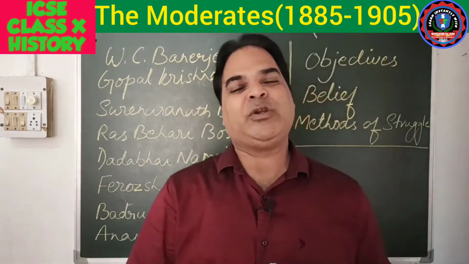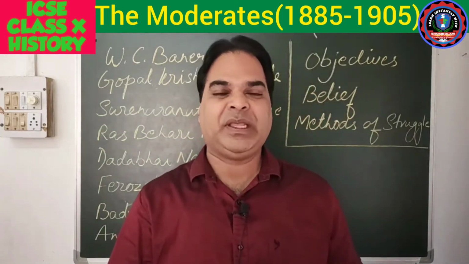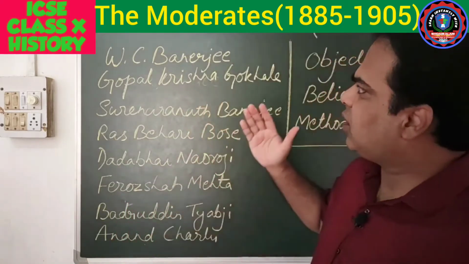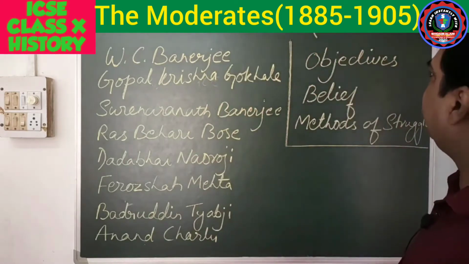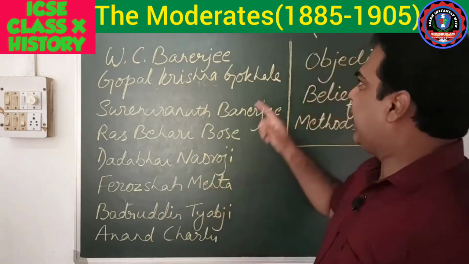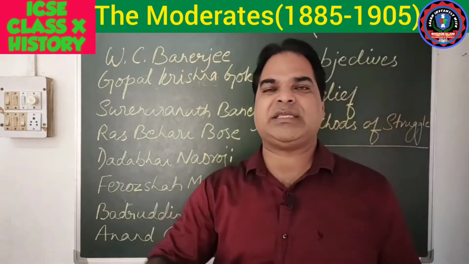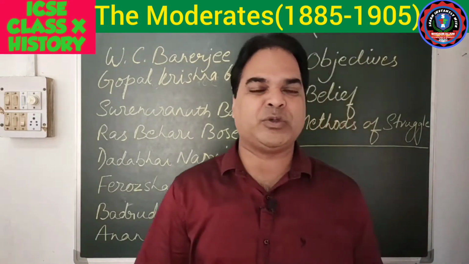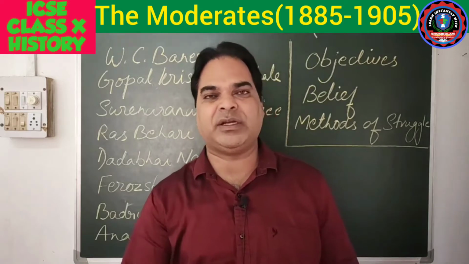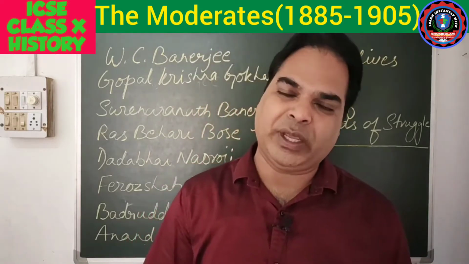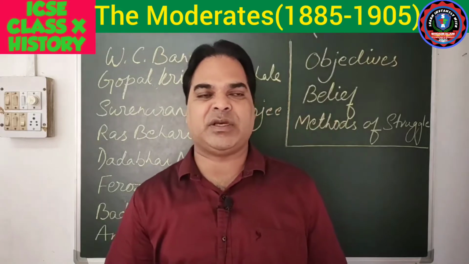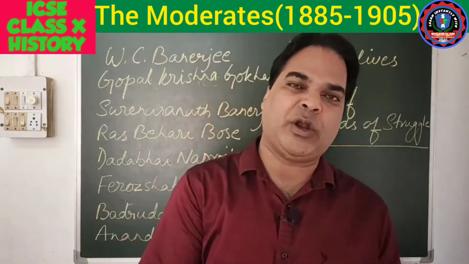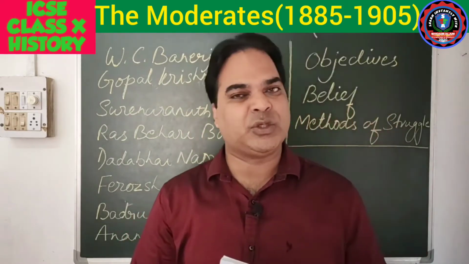Today I am going to teach you chapter number 3 from history, and this chapter is all about the moderates, from 1885 to 1905, because the Indian national movement is divided into 3 phases. The first phase belongs to the moderates, the second phase to the extremists, and the third phase is all about the Gandhian phase. Today we will start our first phase of the Indian national movement, that is the moderate phase. Who were the moderates and why were they called moderates, we will discuss today in the class. So let's start with it.